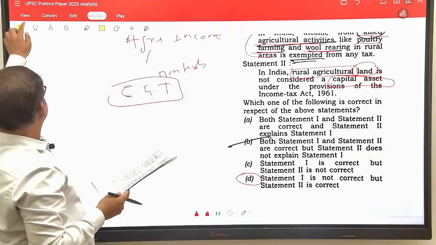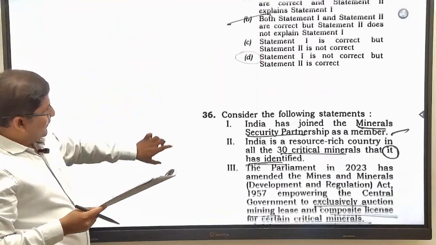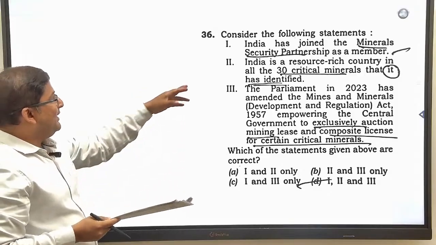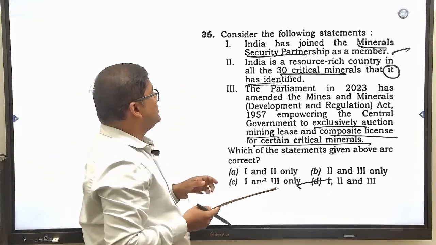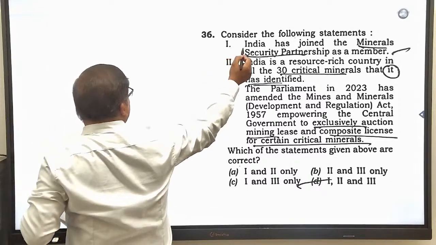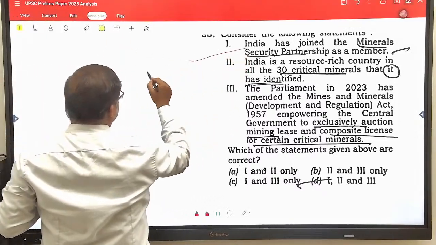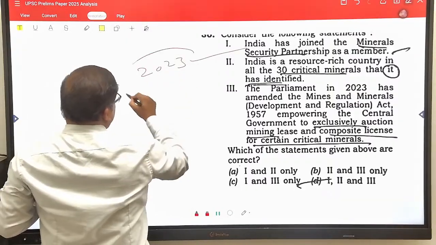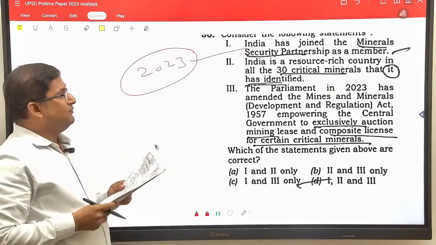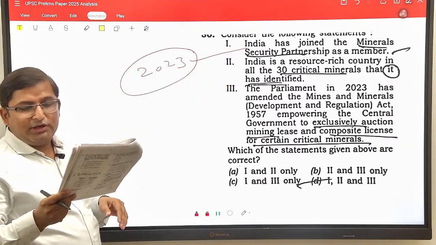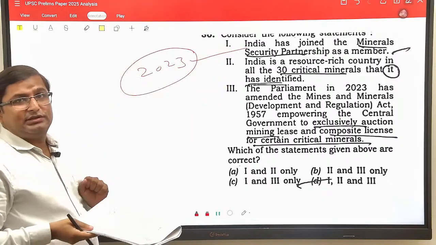Now come to the next question, which is a very factual question and it was recently in the news. India has joined the Mineral Security Partnership as a member. See, India joined this in 2023, so that's why it was in the news. So statement 1 is correct. This was related to current affairs. India joined the Mineral Security Partnership as a member in 2023.